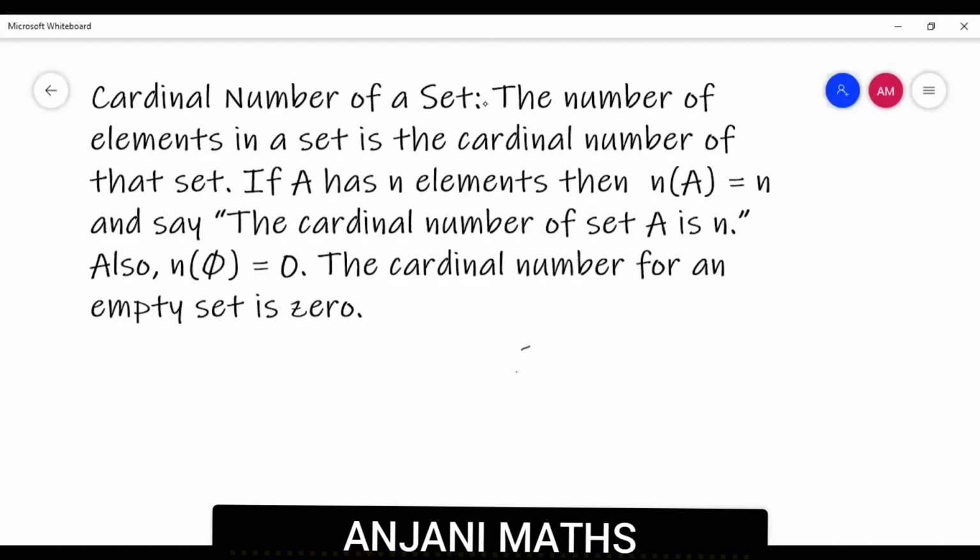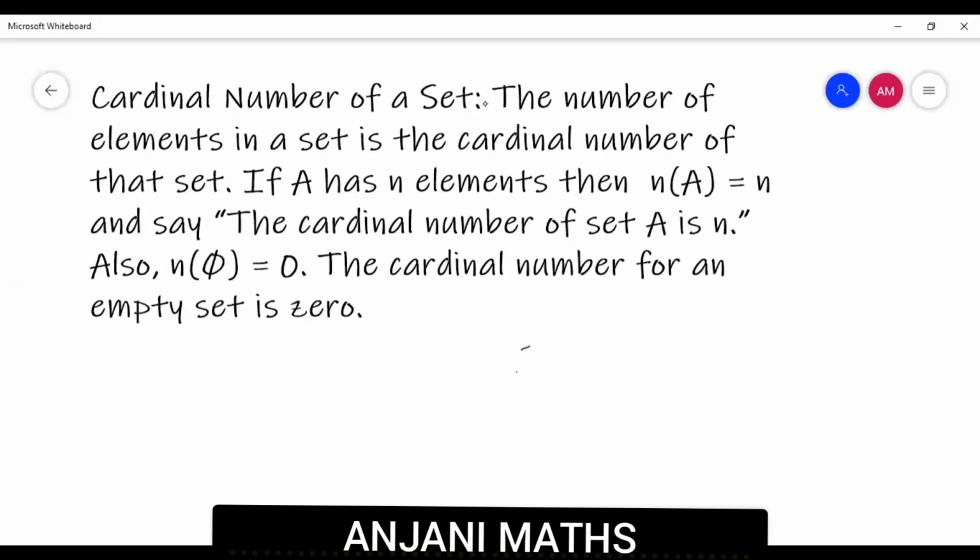The number of elements in a set is the cardinal number of that set. If A has n elements, then n(A) is equal to n, and we say the cardinal number of set A is n. Also, how many elements do we have in an empty set? No element is there. So n(phi) is equal to 0. It's a whole number. The cardinal number of an empty set is 0.